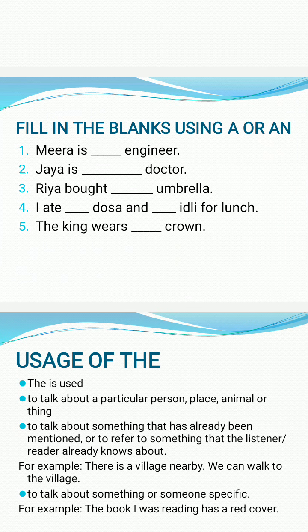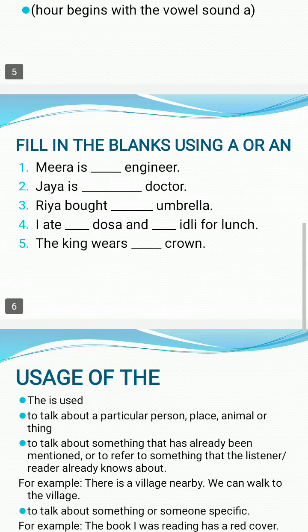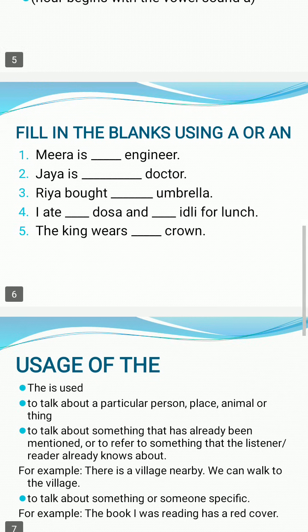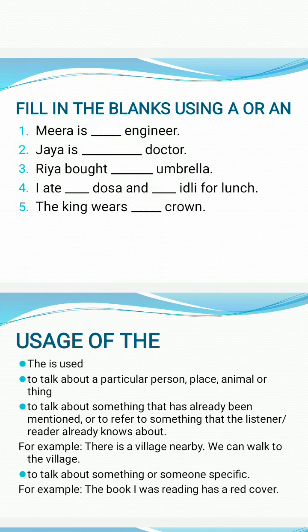Ria brought dash umbrella. In the previous slide, we did the example of umbrella. Umbrella starts with U, but its pronunciation starts with a vowel sound, so we will write Ria brought an umbrella. I ate dash dosa and dash idli for lunch. Dosa starts with the consonant D, so a dosa, and idli starts with I, a vowel, so an idli. The king wears dash crown, a crown, because crown starts with the consonant C.